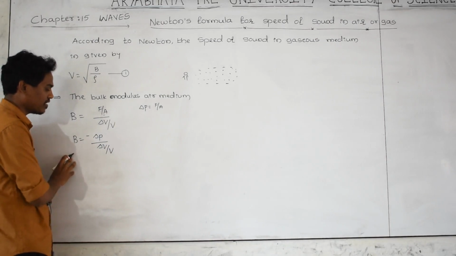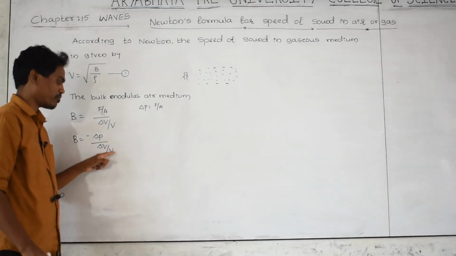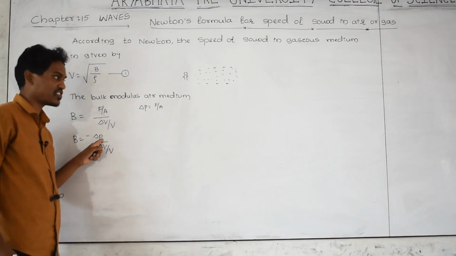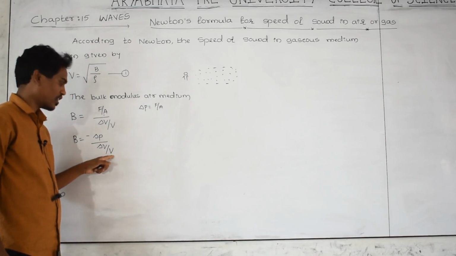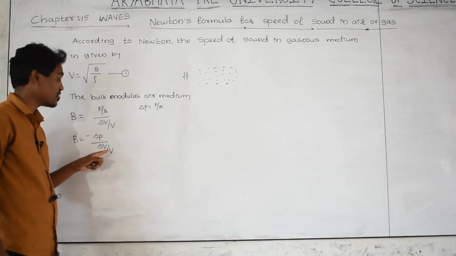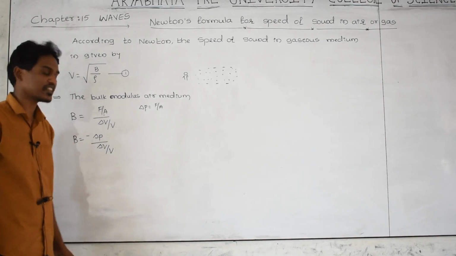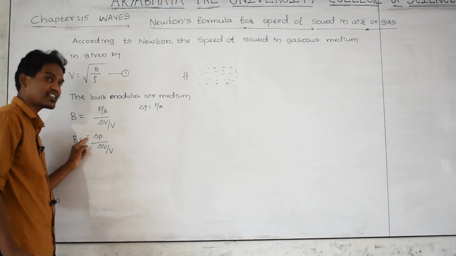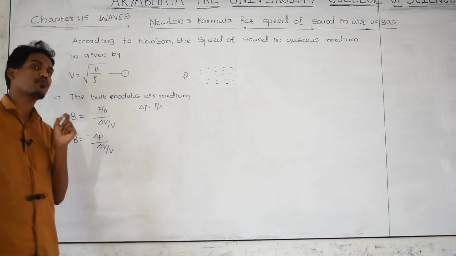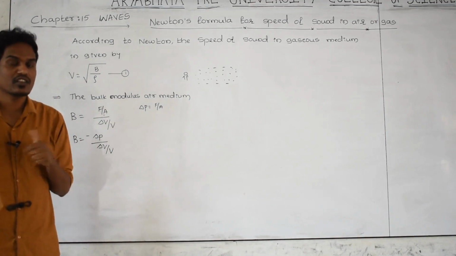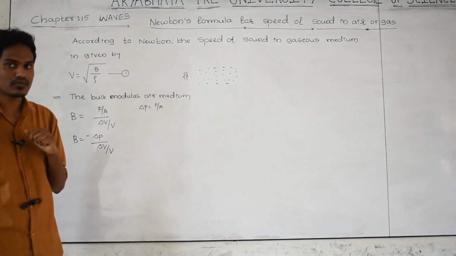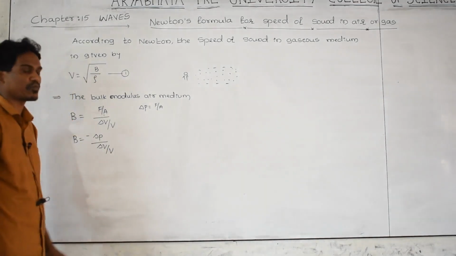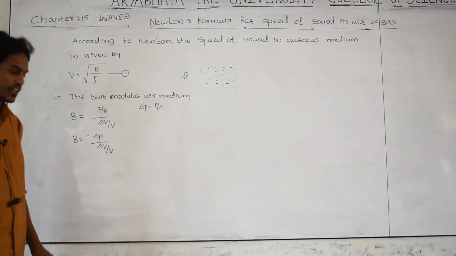The minus sign indicates that if pressure increases, volume decreases, or if volume increases, pressure decreases. If you increase the pressure, then volume decreases. If you decrease the pressure, volume increases. The relation between pressure and volume is inversely proportional. That's why this minus sign is there. What is the indication of the minus sign? It indicates the relation between pressure and volume, that they are inversely proportional to each other.